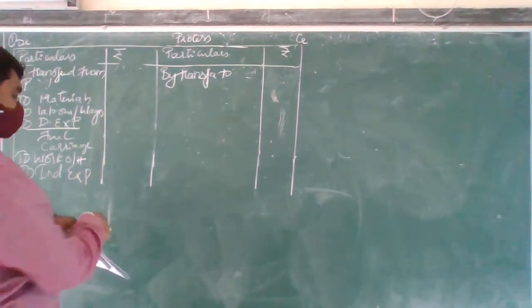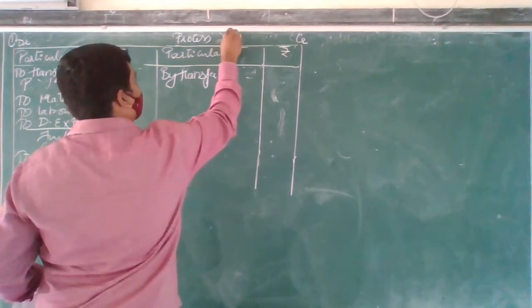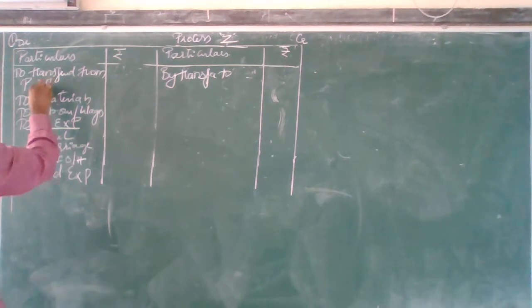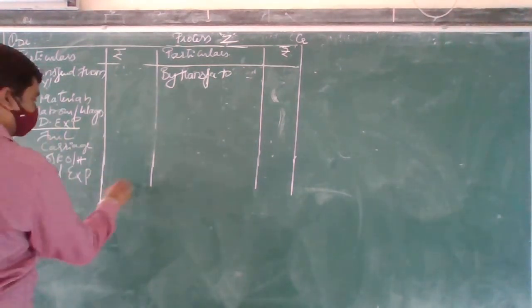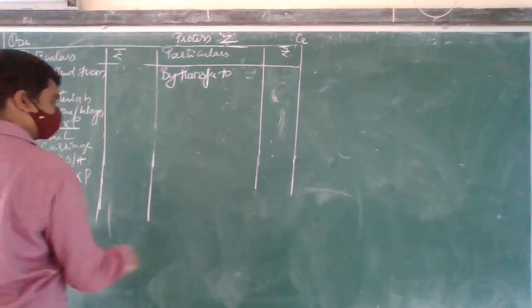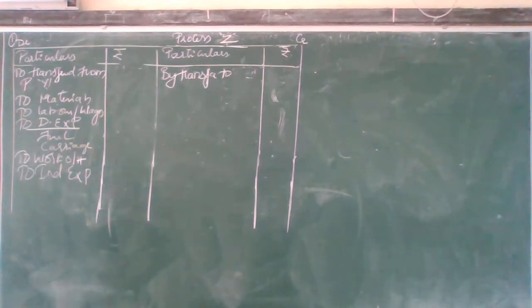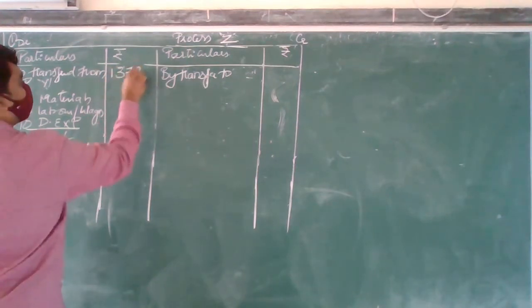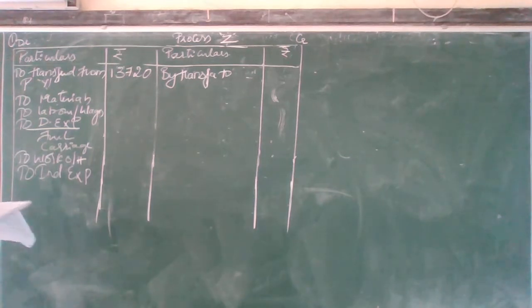Okay, next is process Z account. This is the last process Z. Okay, the process Y transfer is done. So now, to transfer from process Y, how much have we transferred? That is 13,720. Next, to materials, how much is there for process Z?